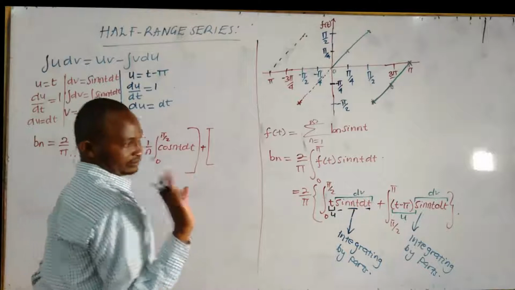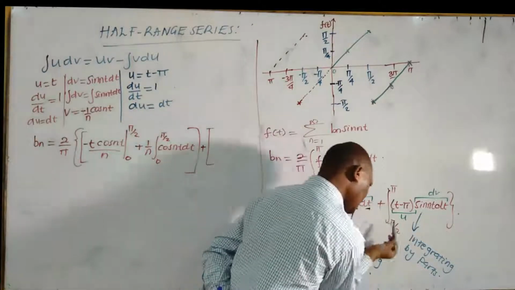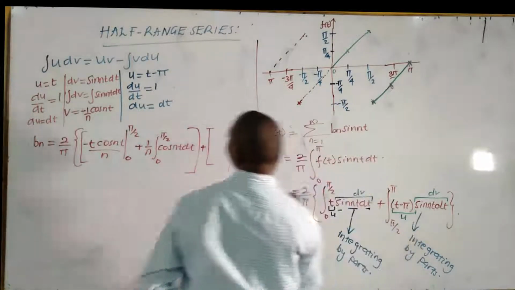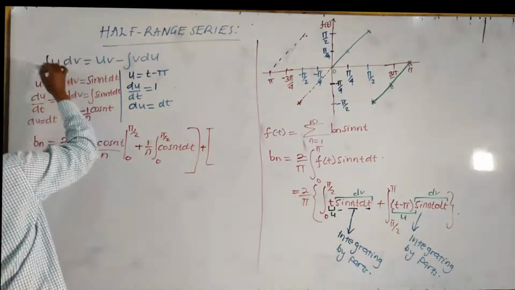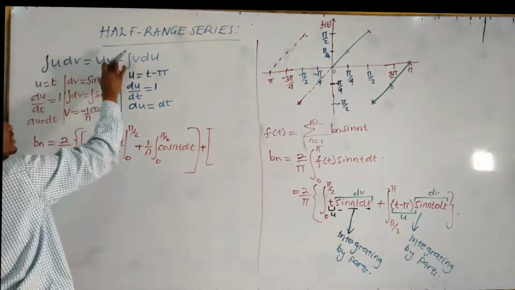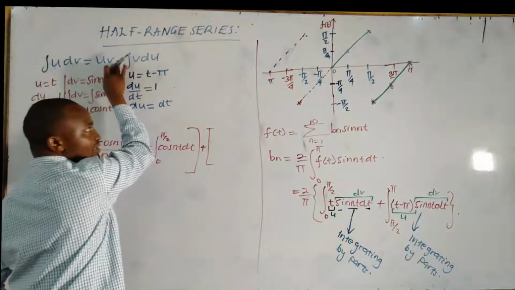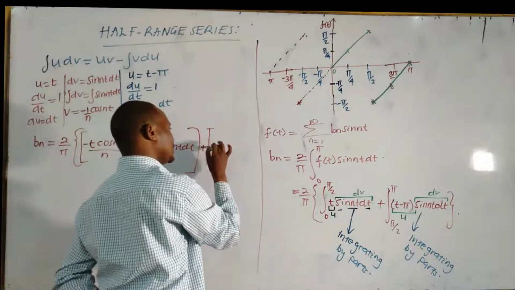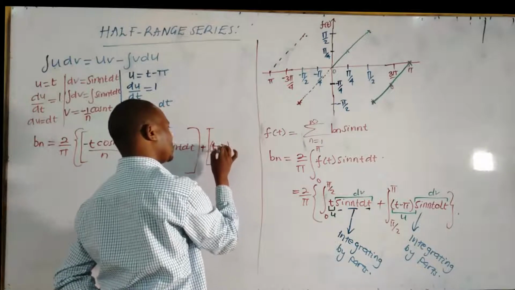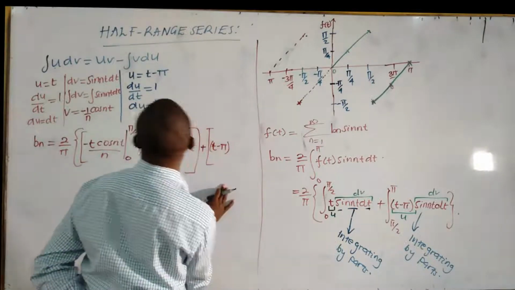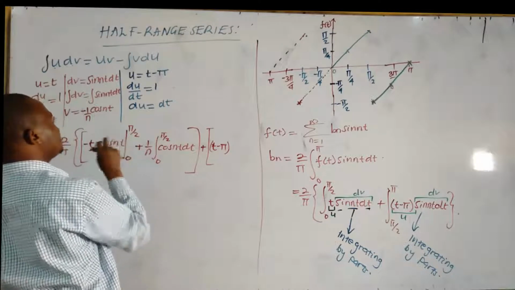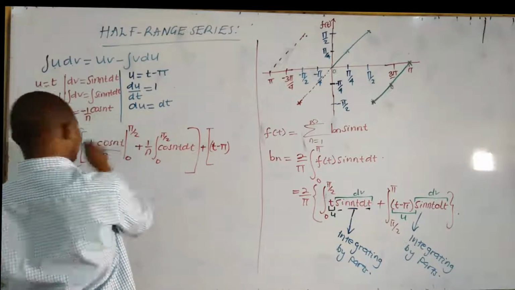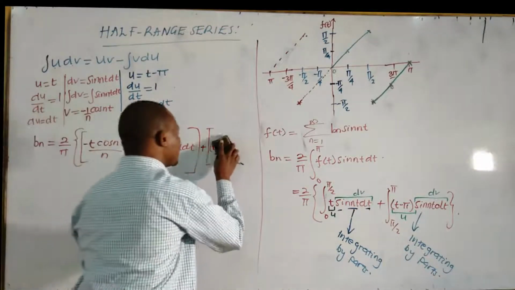The same formula. We are integrating u dv. Integral of u dv is equal to uv. What is u in this case? T minus pi, that is u alone. V is the same, negative 1 over n cosine t.